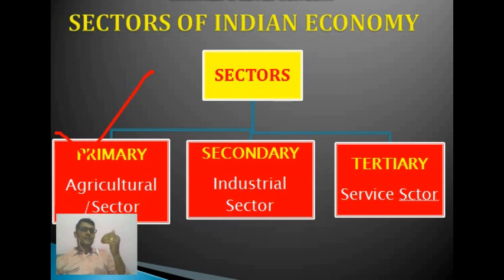In the secondary sector, all goods produced in the primary sector are changed into other forms by manufacturing in industries or factories. After these two sectors, the tertiary sector came.